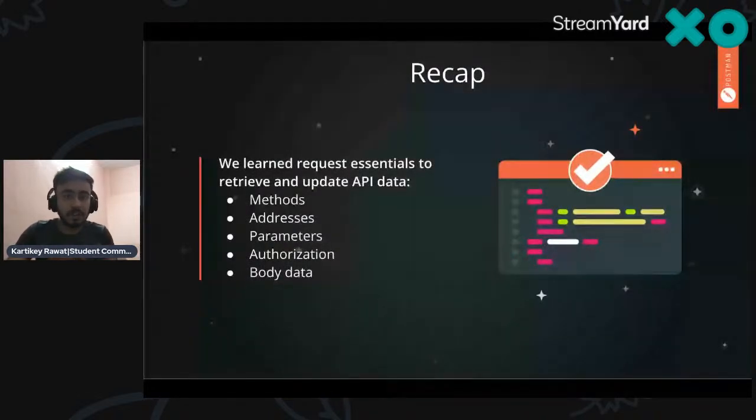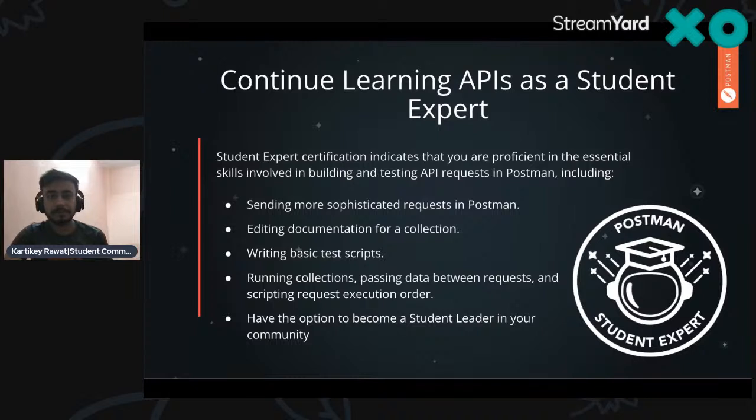And now, as we talk about method, addresses, parameters, authorization, body data, there are different types of things. You can explore it, you can have fun with it. So yeah, now suppose you are really passionate about APIs and you want to do some hands-on stuff,